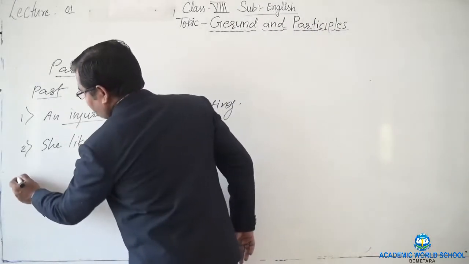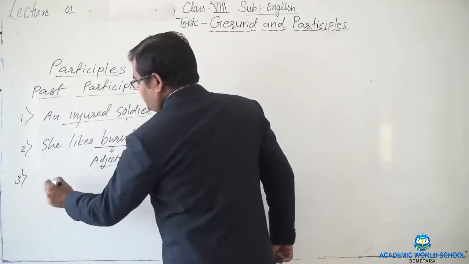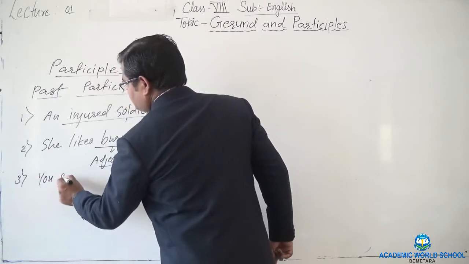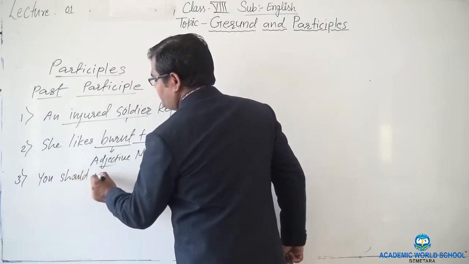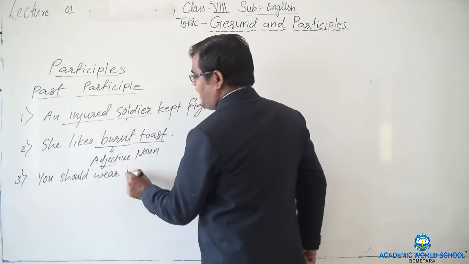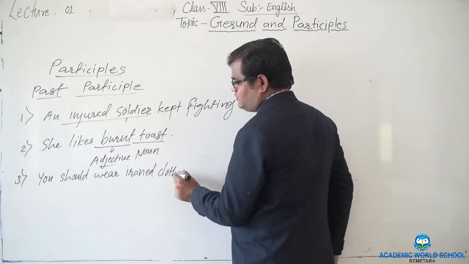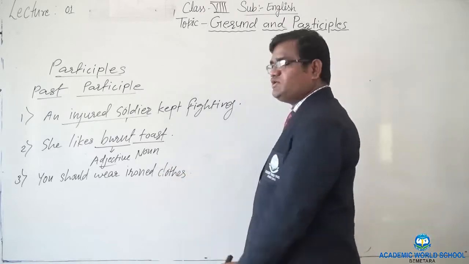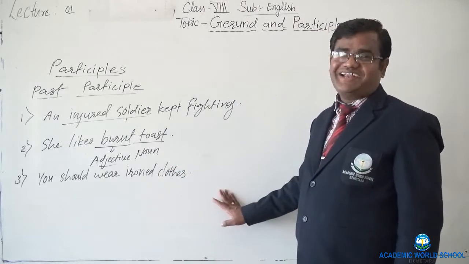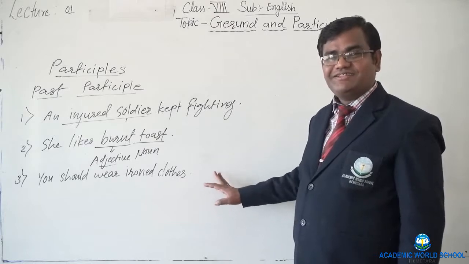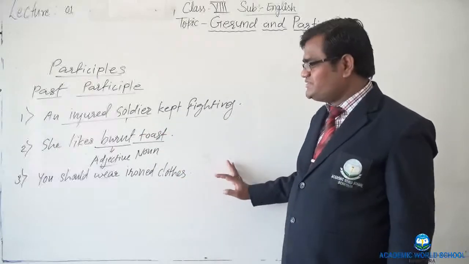Let's take one more example. You should wear ironed clothes. Ironed clothes. You should wear ironed clothes. Now you can easily identify where exactly the past participle is used.